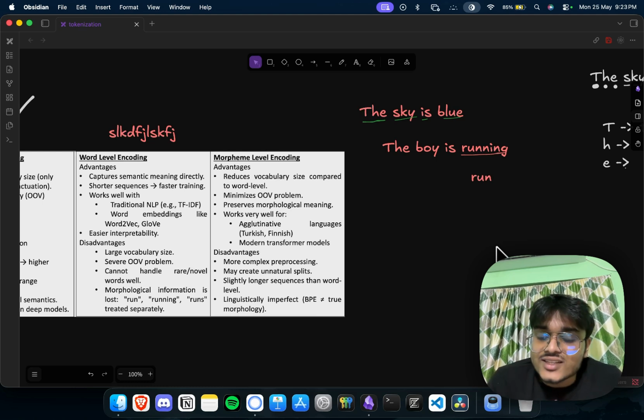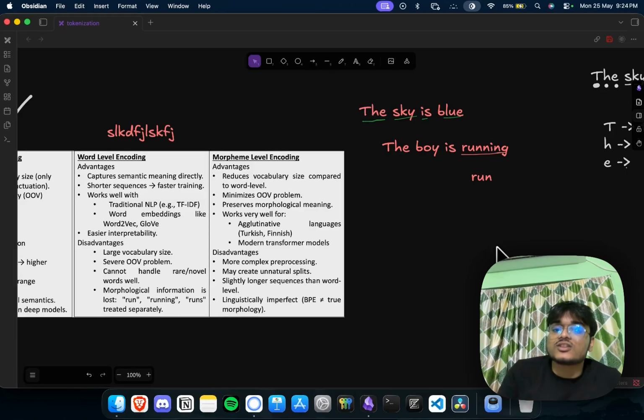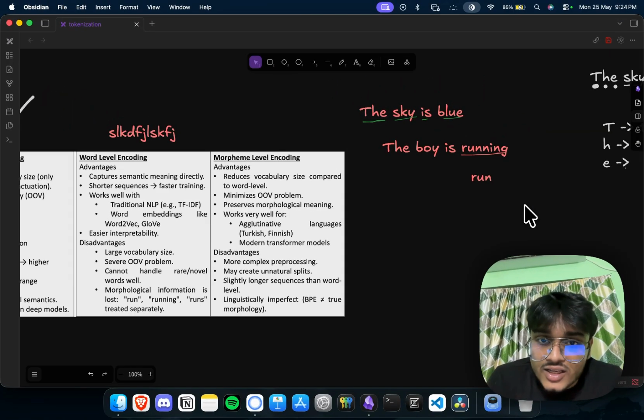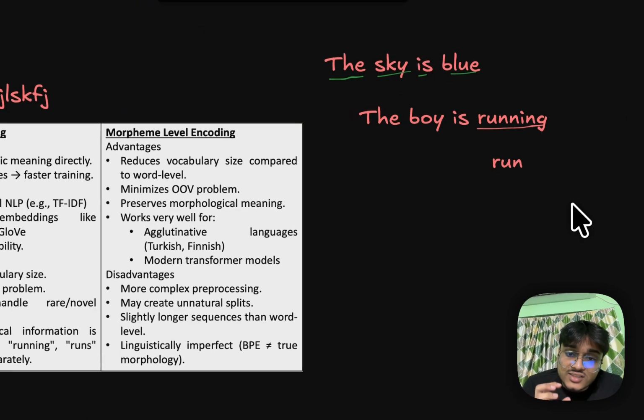So what is the next thing? The next thing is morphology or morpheme level encoding. So what do we mean by morpheme level encoding? This particular thing solves it. Basically, if I type something like "running", the actual word is "run" and "ing" is different. So it separates it into a different token.